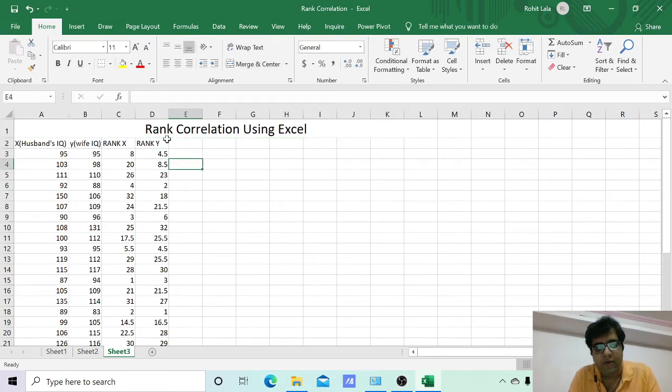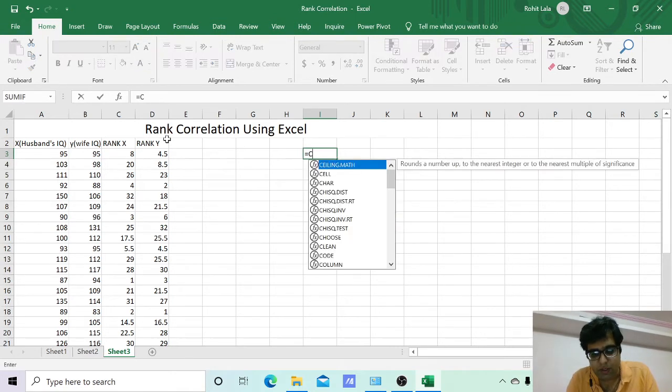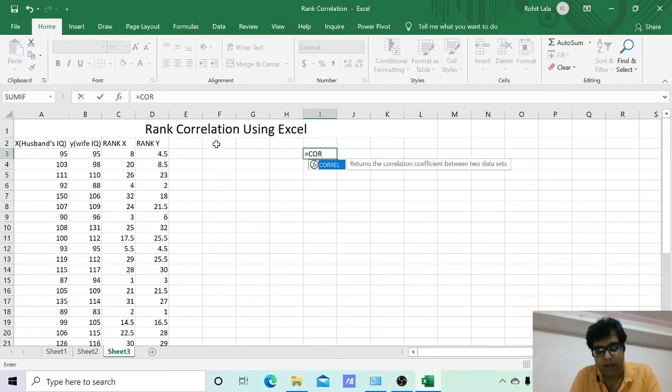Now we will find the correlation first, and then we will do a manual calculation. So I am doing a calculation for rank. Equal to CORREL. It shows me the formula.